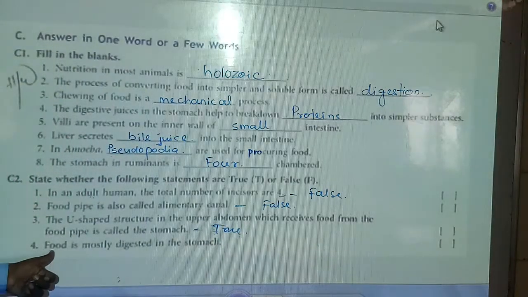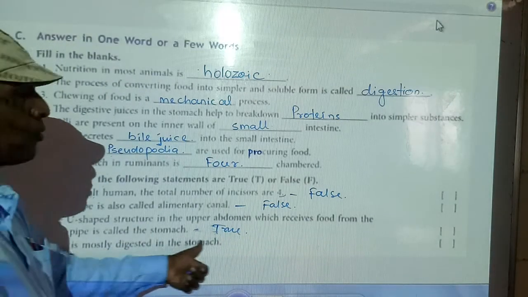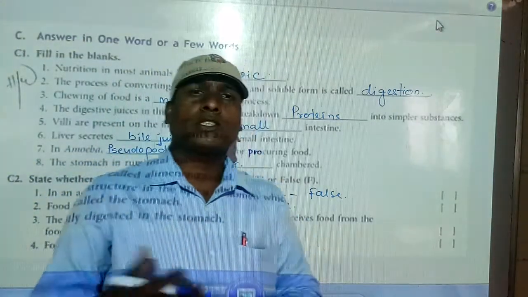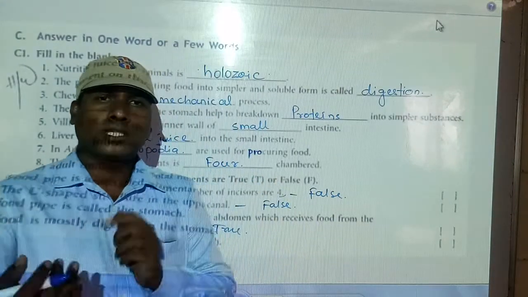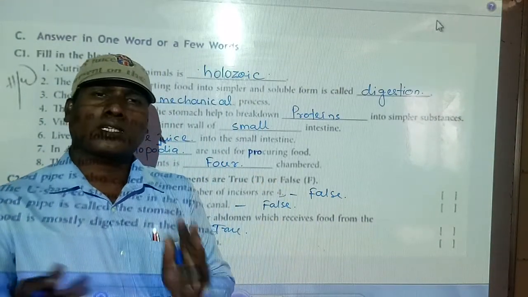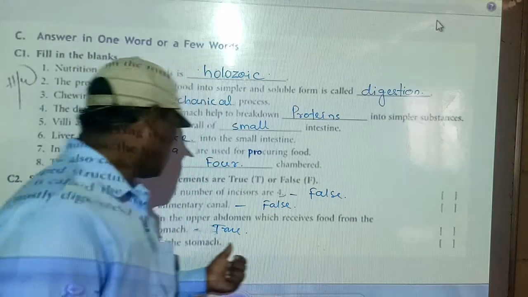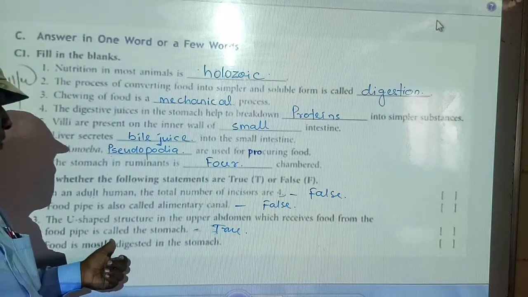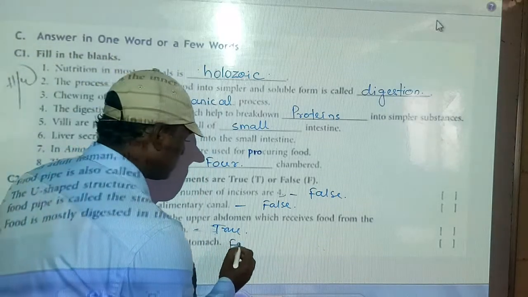Next question: food is mostly digested in the stomach. All food is not digested there. It should go to the small intestine, where bile juice and other juices are secreted and digest it. The stomach only stores it. So it is false.